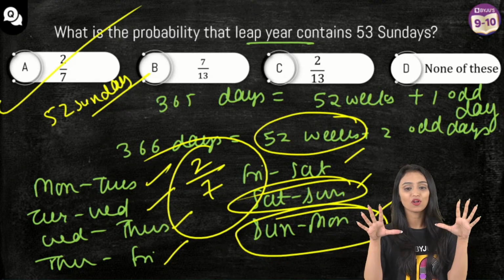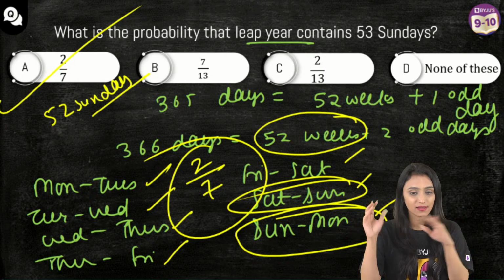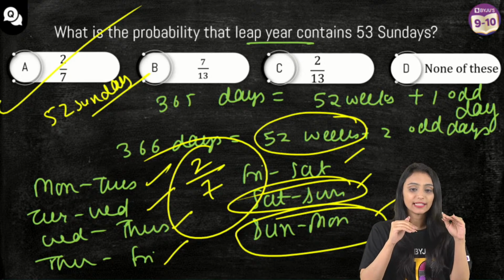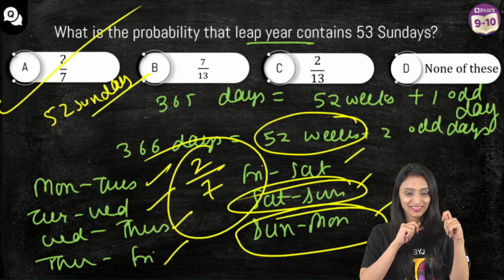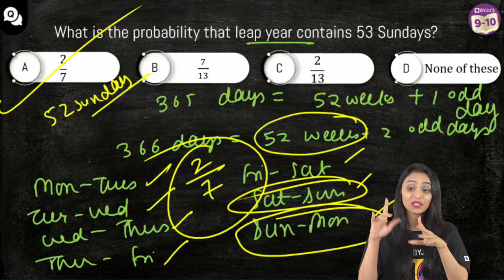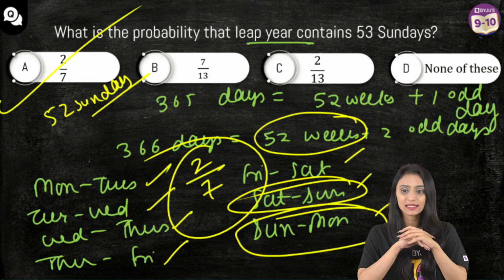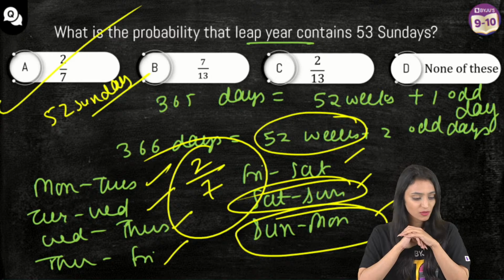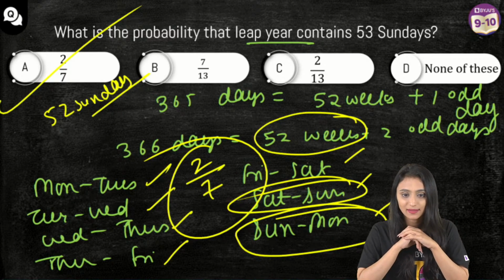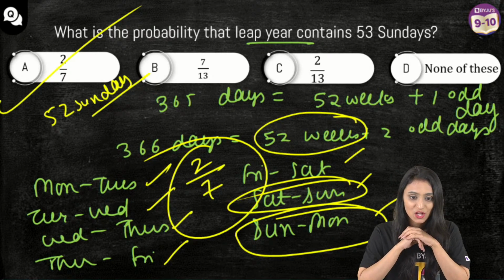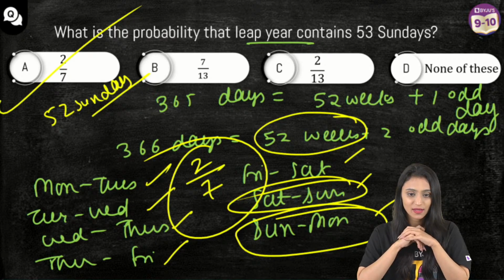So you all knew the logic behind it, or like one person wrote that in the chat and everybody else started copying it, or you knew the logic. Because trust me, these kind of questions are asked in papers many times as well. Not just in NTSE and CBSE also. Sunday occurs 2 times in these combinations. Not 2 by 6. Abhijit, you were saying 2 by 7, I guess, right? I think you typed that by mistake. Yes, newbie. Yes. Prince, it's A. Right. I hope this is clear.